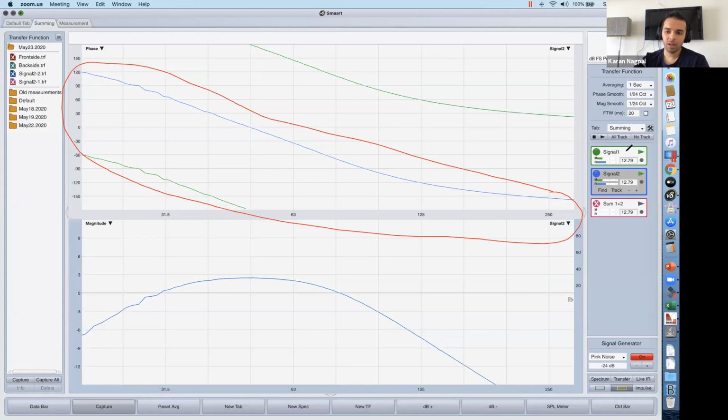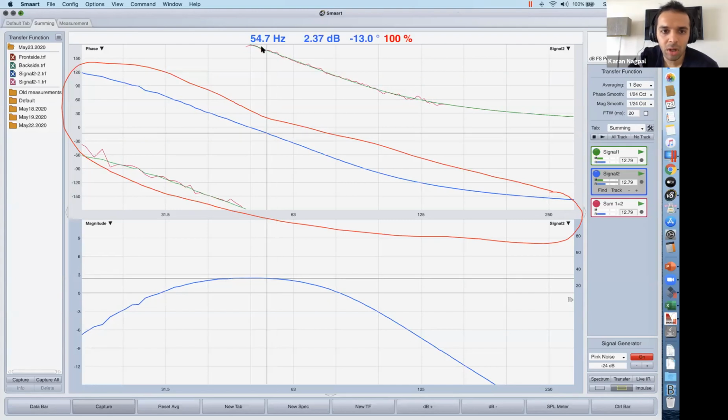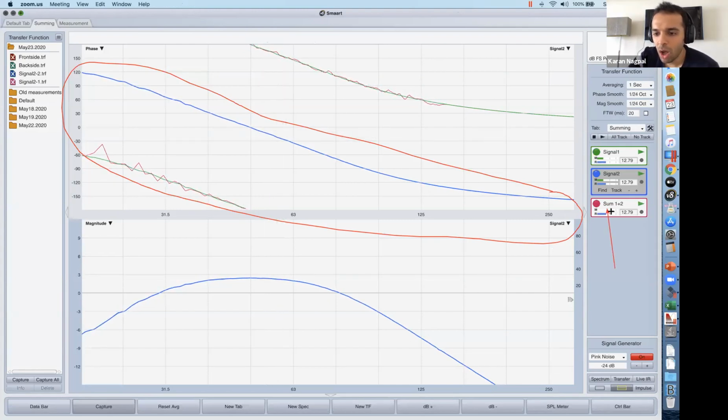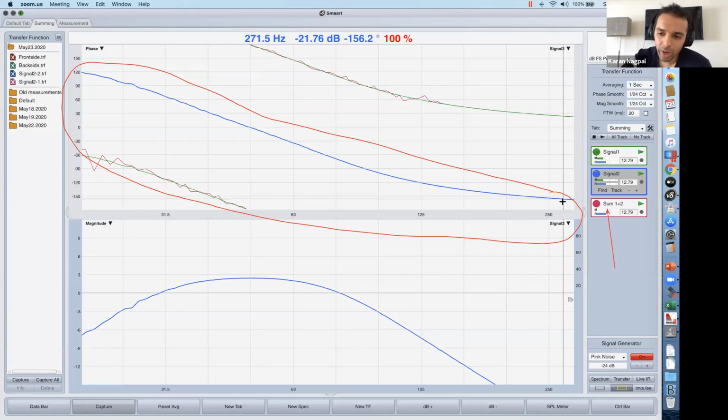I have my green signal and my blue signal. If I select my green, you can see green is highlighted, blue is highlighted. If you are expecting 180 degrees of phase shift between both signals, let's see what happens if we sum. If I sum, you're seeing nothing. The reason is that the measurement shows no signal being generated, because the sum of the two is being calculated.